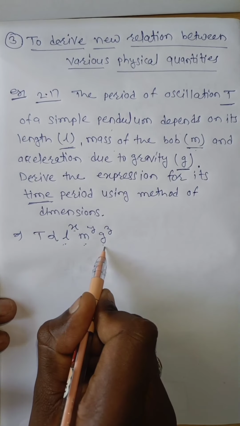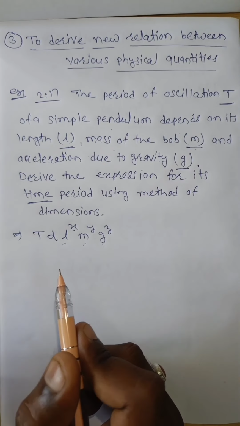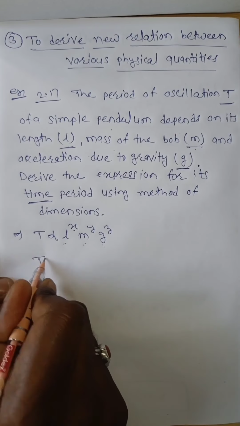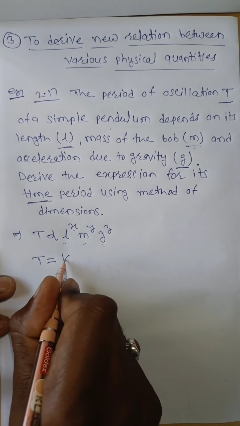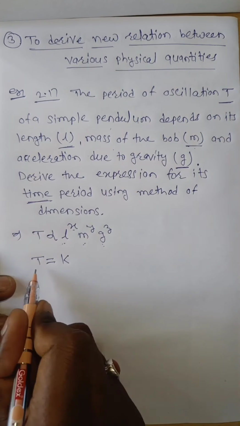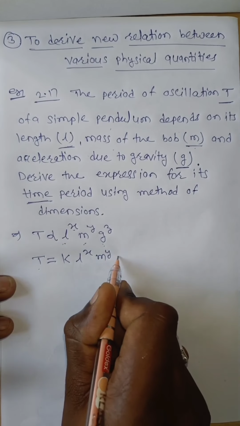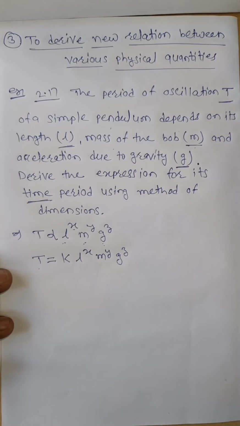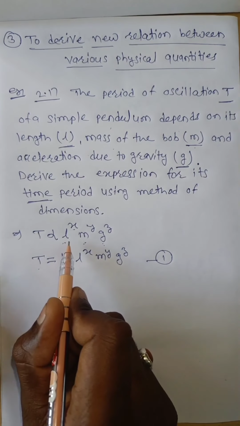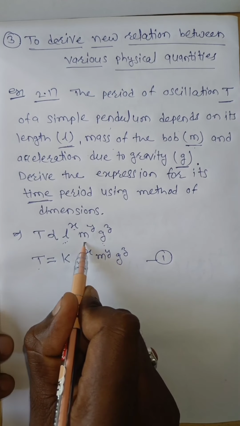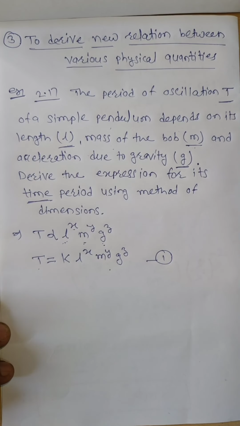Here L, M and g are the physical quantities, and X, Y and Z are the powers of those physical quantities. Therefore, we remove the proportionality sign and write a proportionality constant K. Therefore the time period T is equal to K into L to the power of X, M to the power of Y, g to the power of Z. This is equation number 1. Now we have to take the dimensions of L, M and g, then put them in that formula and proceed.